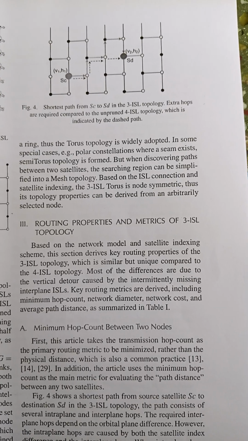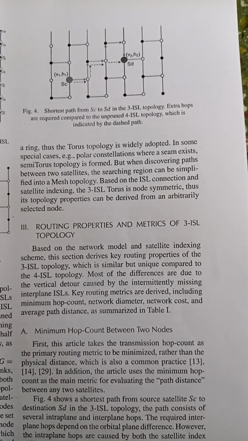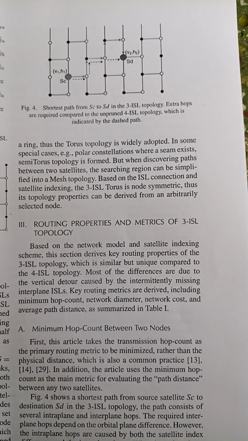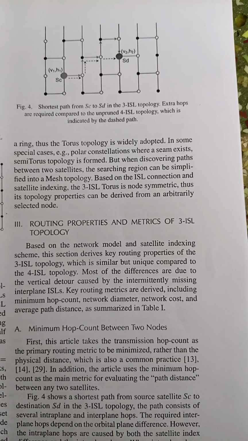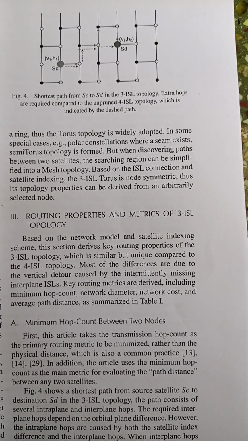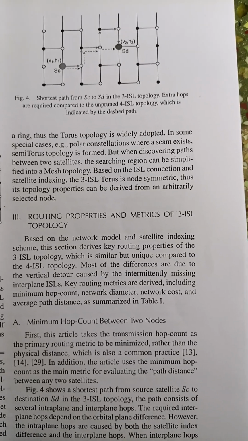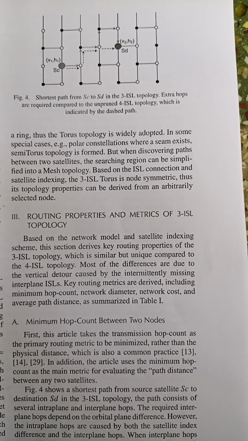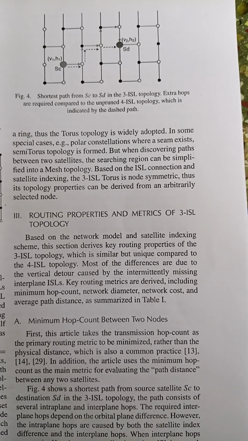But when discovering a path between two satellites, the searching region can be simplified into a mesh topology based on the ISL connection and satellite indexing. The 3 ISL torus is node symmetric, thus its topology properties can be derived from an arbitrarily selected node.